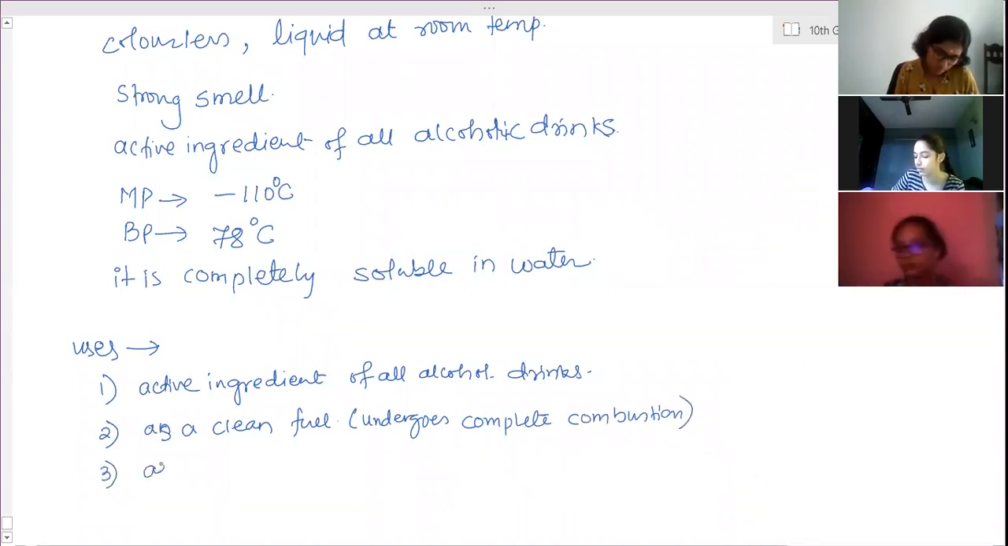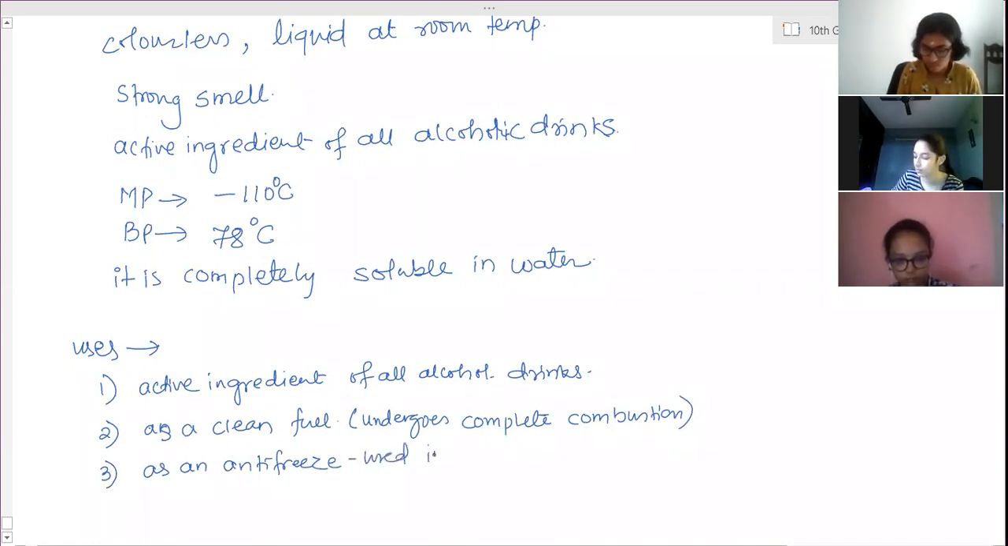Third, as an antifreeze, used in coolant of radiators of vehicle.